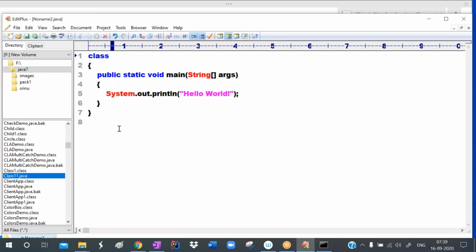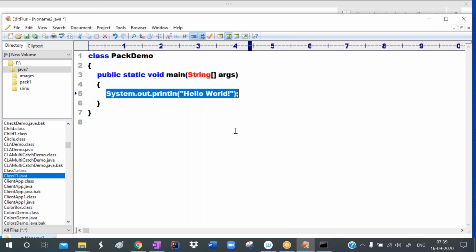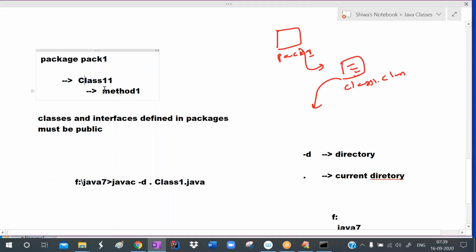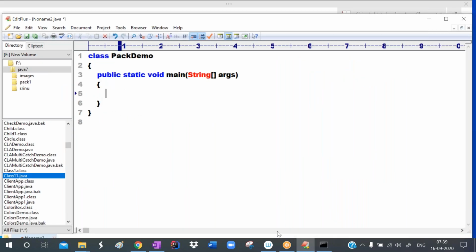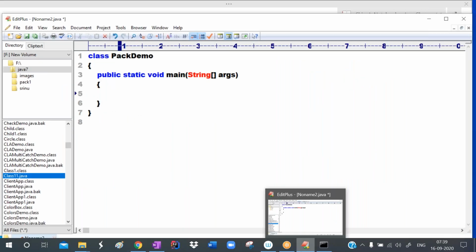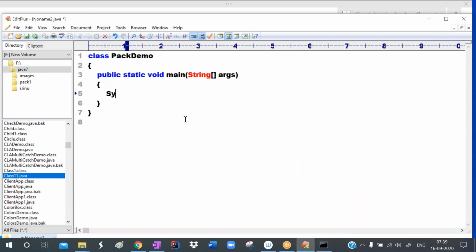Here I am giving this class name as PackDemo. Here I want to consume, to use, that method. Which method? Method1. So we have to create an object for class11. This class11 is placed in which package? Pack1. Generally, if you want to use System.out.println, what are we writing?